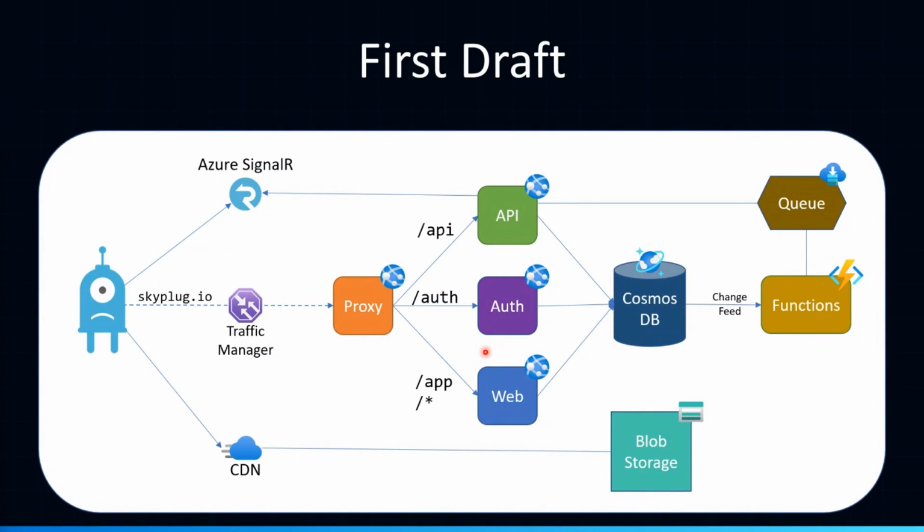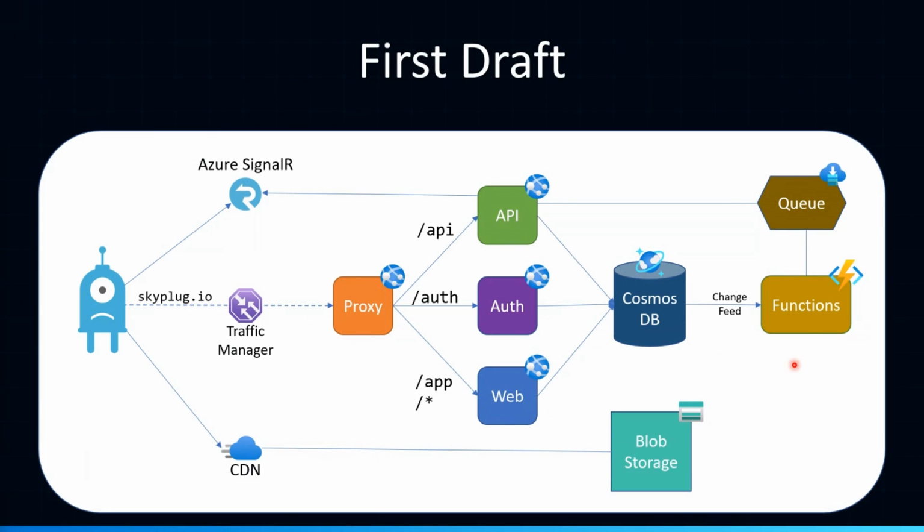So with those goals in mind, let's think about how we would build this thing. Here's a first draft, or at least how I started thinking about it originally, and this is more or less typical boilerplate architecture. Of course, we know we need a CDN. Every web app needs a CDN. We put our web assets in blob storage and store those along with other assets that we might need that are static and file in nature. We have SignalR up here to do some fancy real-time streaming of updates so the client can always be in sync.